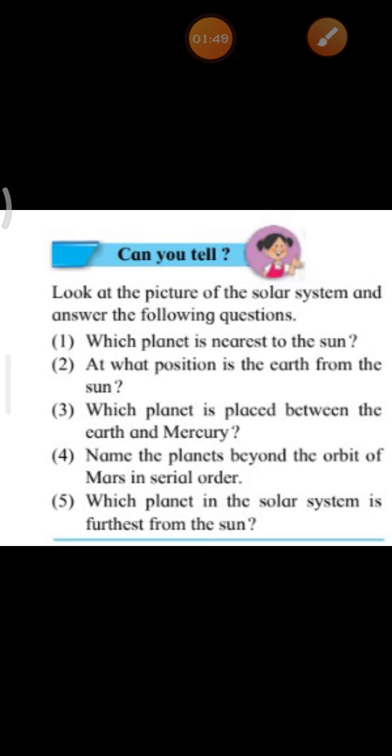Next, we had seen details about stars. Children, what are stars? Can you remember that? The heavenly bodies that twinkle are called stars.